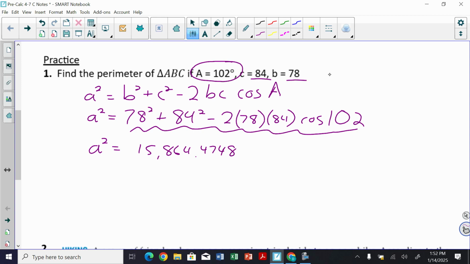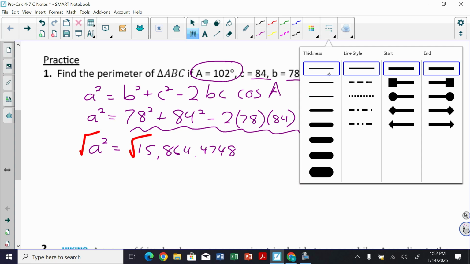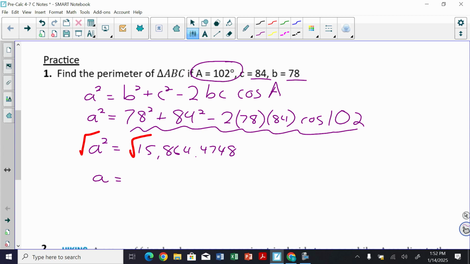So now I'll take the square root of both sides, and that's the noise it makes when you take the square root. I don't know if you knew that or not, but that's what happens. And then a comes out to be about 125.95, or I guess you could go 126, whatever. I'm going to keep it at 125.95 because it didn't say in the problem to round to the nearest tenth. Usually we round to the nearest tenth, which would round that up to 126.